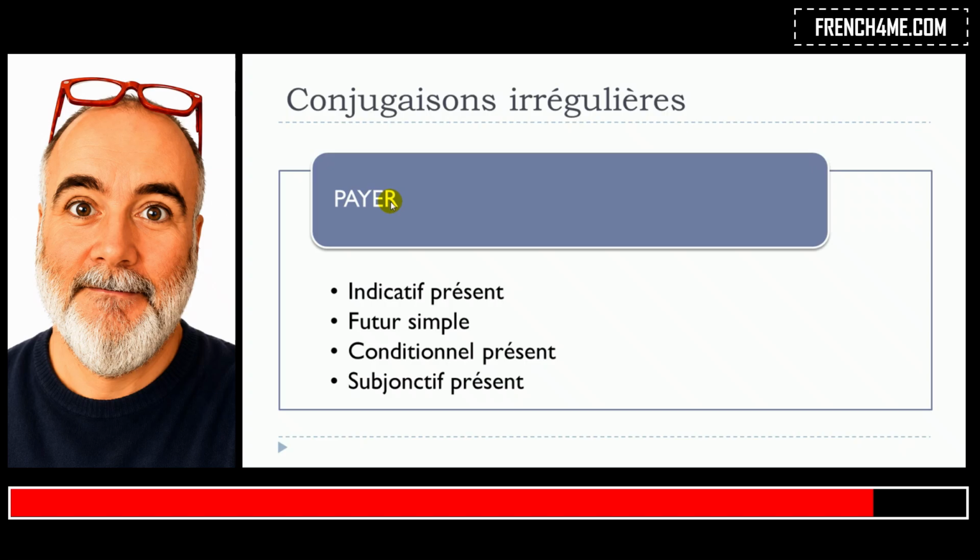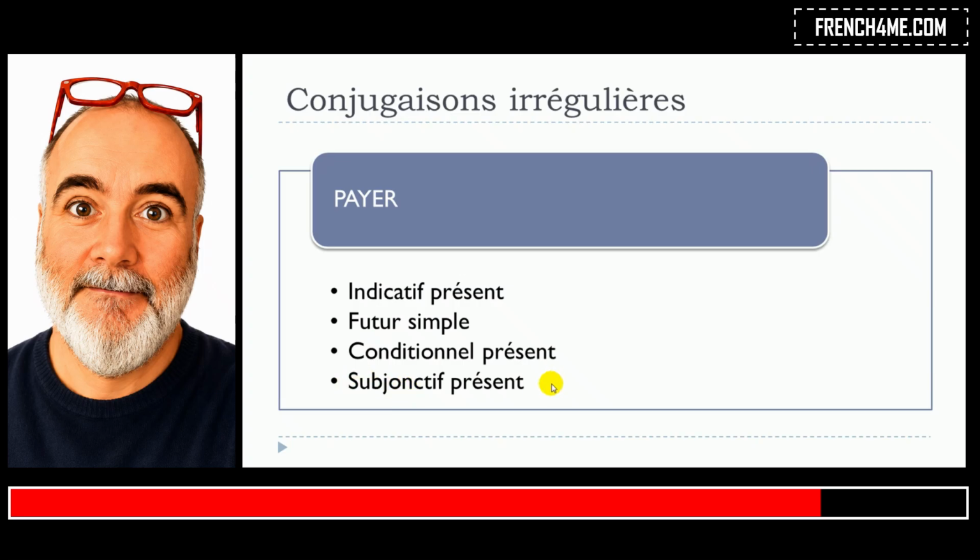We'll see that even if it belongs to the first group, ending with E, R, so the regular group, this verb will be slightly modified, and it will concern the following tenses: indicatif présent, futur simple, conditionnel présent, and then subjonctif présent.